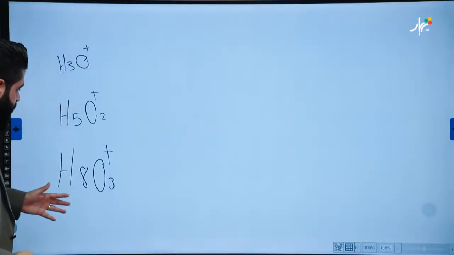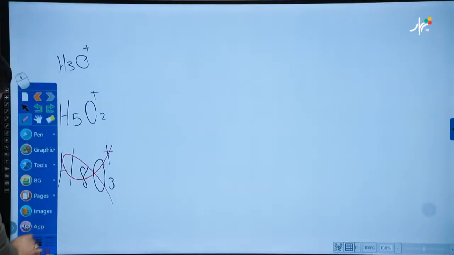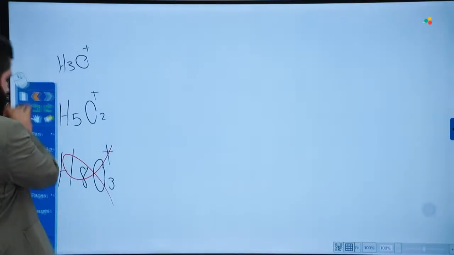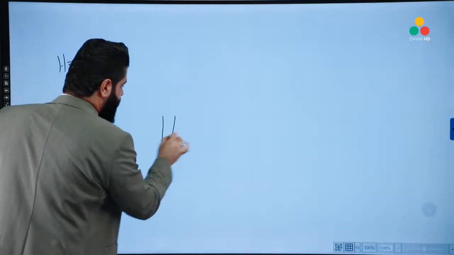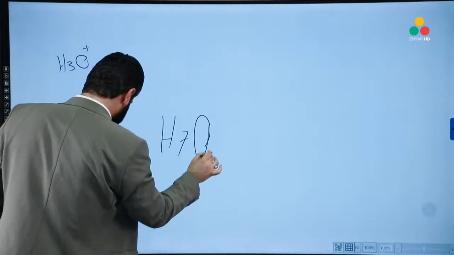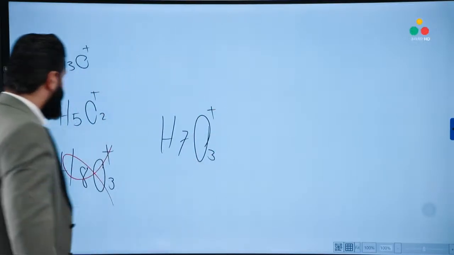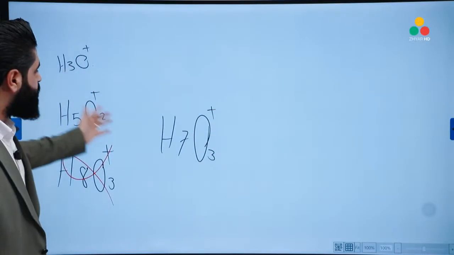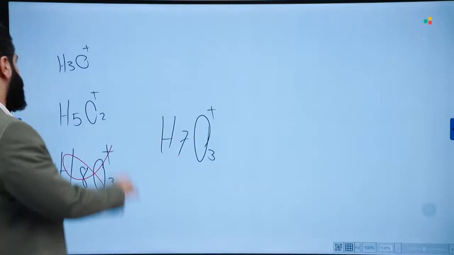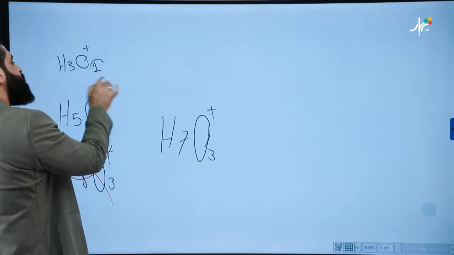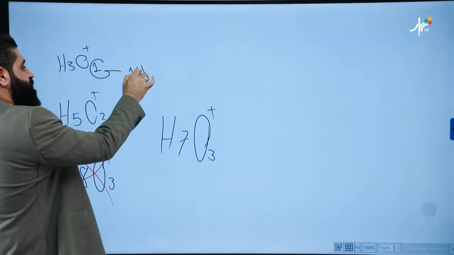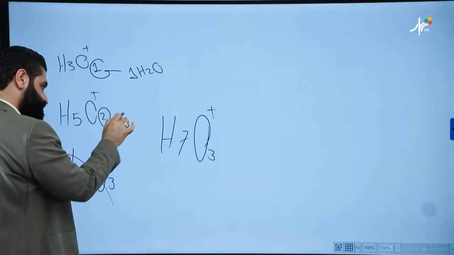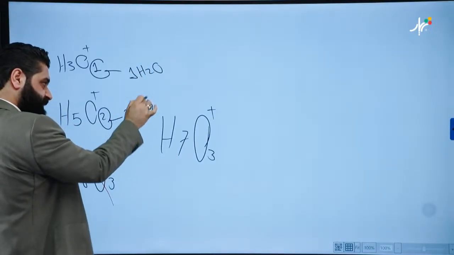Let's count the number of water molecules. For example, if I say H7O3 plus, how many water molecules are included in each of the following hydrated protons? Here we have 1 oxygen, so 1 water molecule is used. 2 oxygens, 2 water molecules are used.